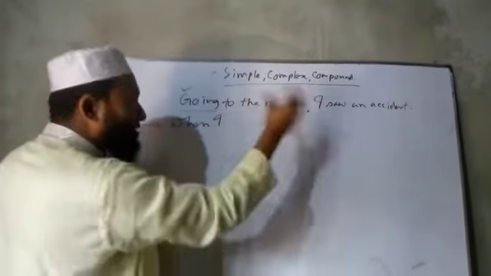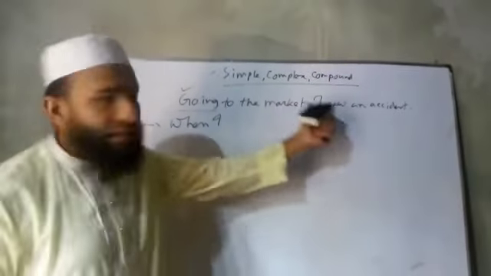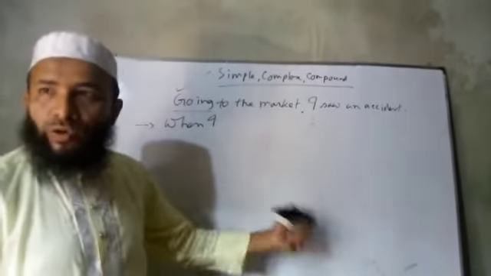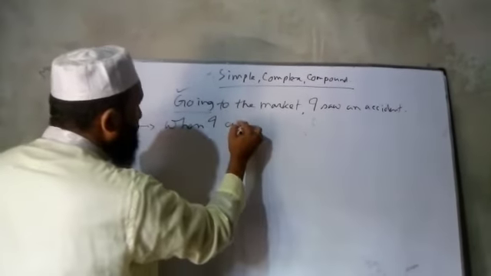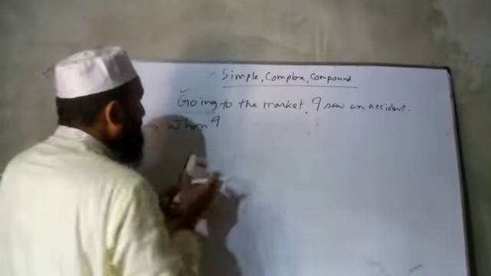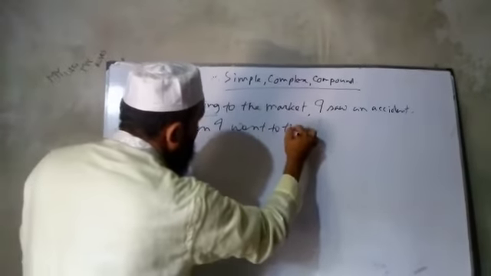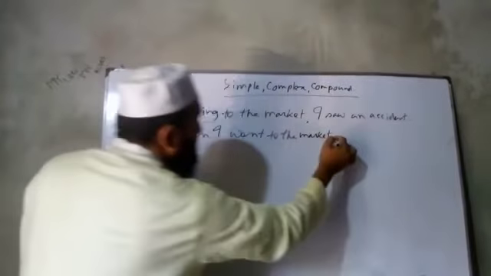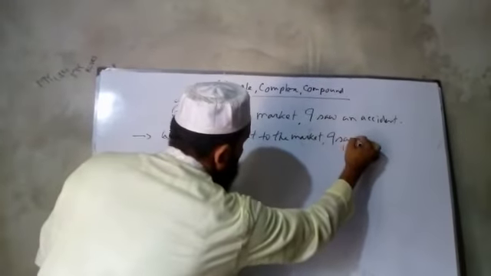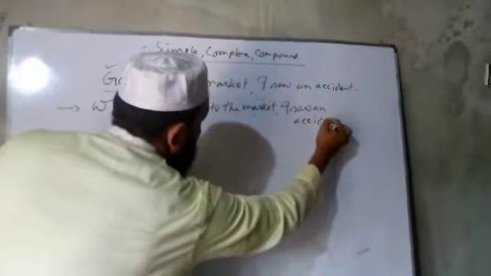So in complex it will be when I, in past form, because the main clause is in past form. So in a complex sentence both clauses will be in past form. When I went, past form of go, when I went to the market, I saw an accident. Okay, it is in complex form.